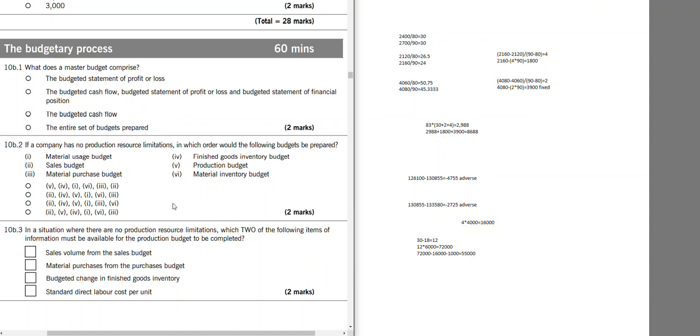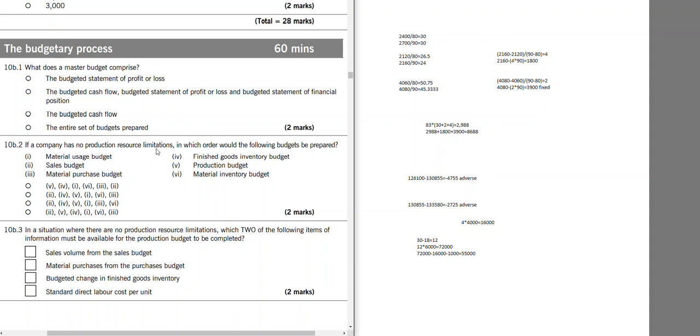B. If a company has no production resource limitation, in which order would the following budget be prepared? So this word shouldn't confuse you. What this simply means is that the sales is budgeted. When sales is limited, everything else has to be done according to the sales. So when sales is limited, we start with the sales budget, and then everything else follows with that.